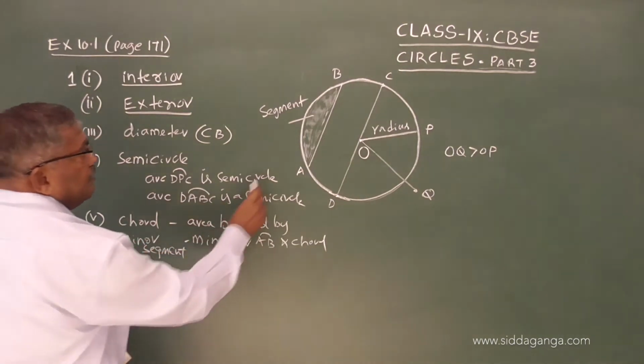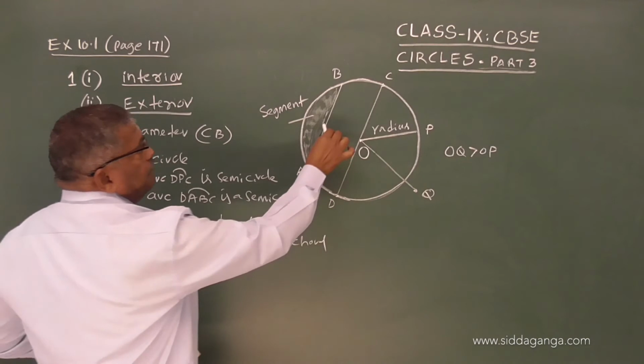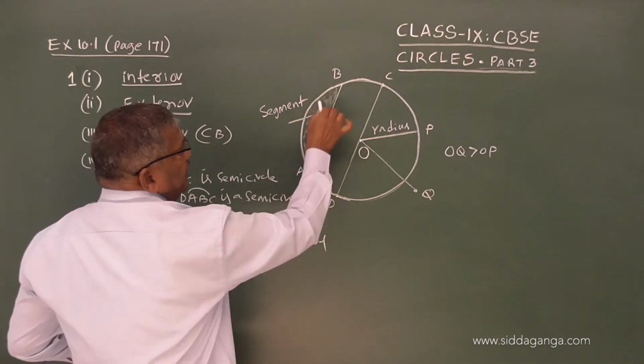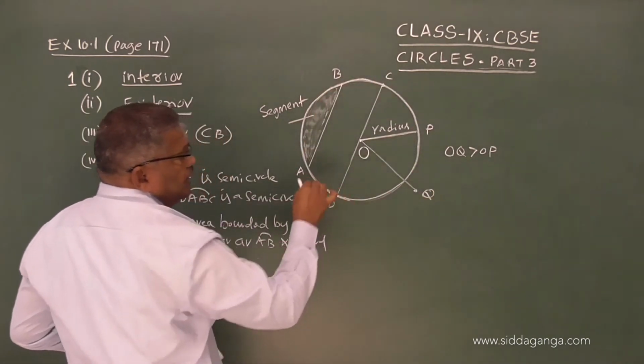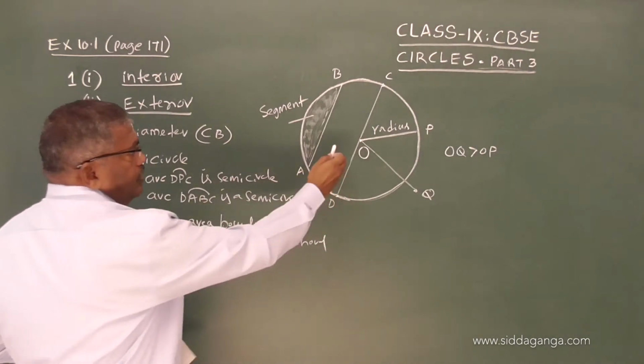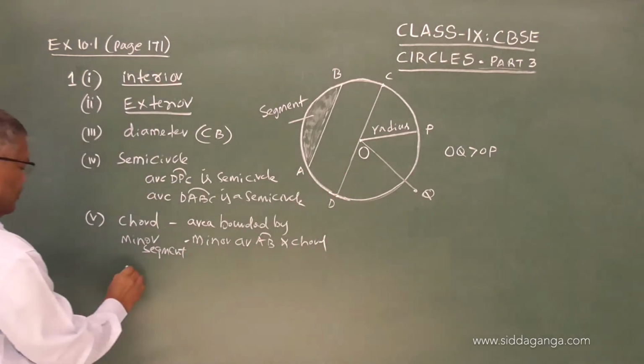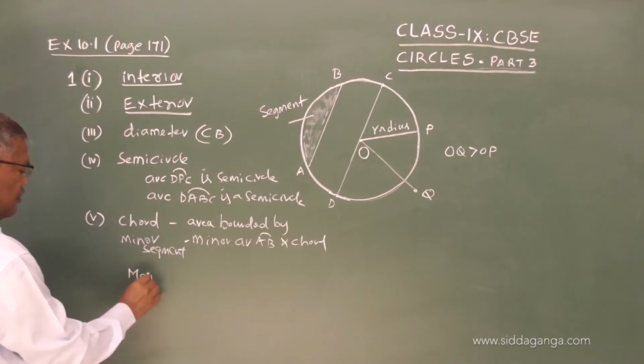And if I say area bounded by AB and this bigger arc, that becomes the major segment.